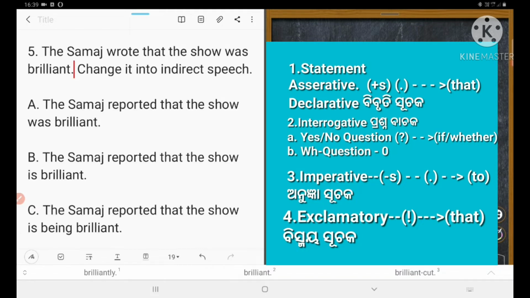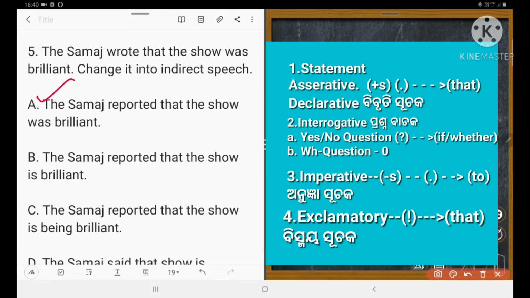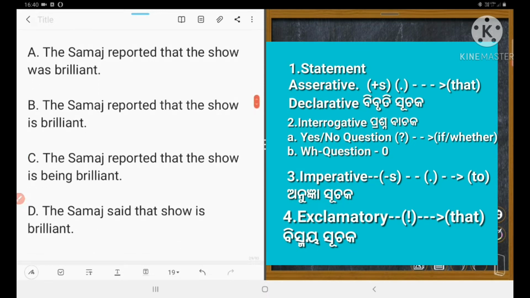Now the sentence became: the Samaj wrote that the show was brilliant. The Samaj reported that the show was brilliant. Instead of wrote, here reported is used. So number 5, option A is correct. Let's see what happened in case of B. B, the Samaj reported that the show is, is wrong because here present tense is used. The Samaj reported that the show is, it is also wrong because present tense is used. The Samaj said that the show is. So in the other sentences, the present tense is used. So A is correct. Okay.